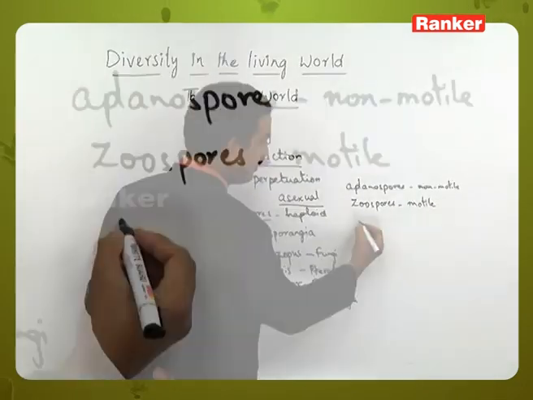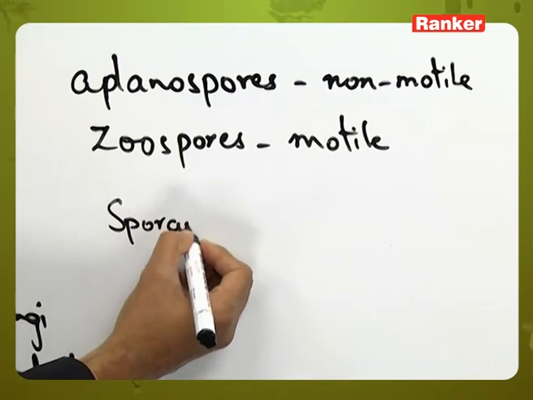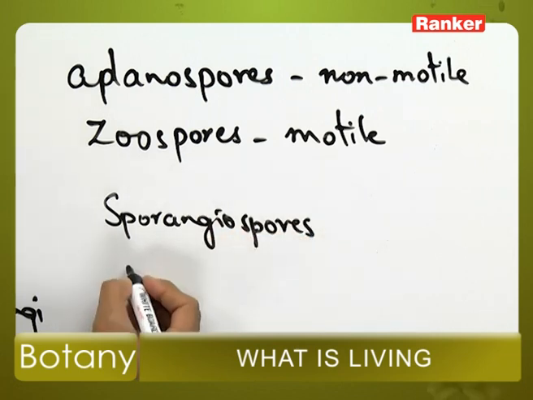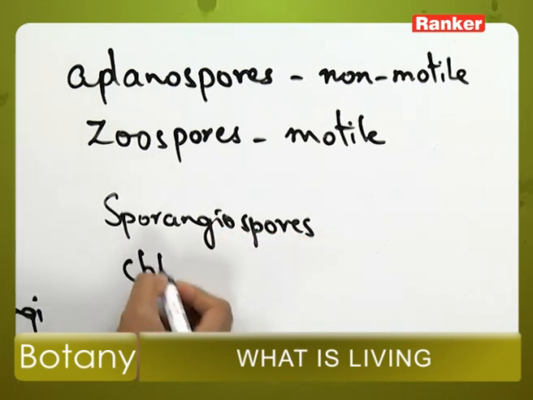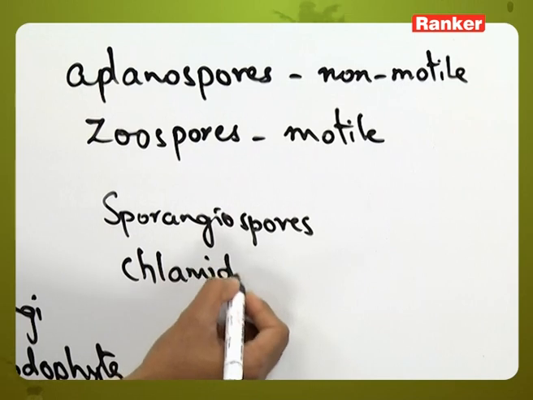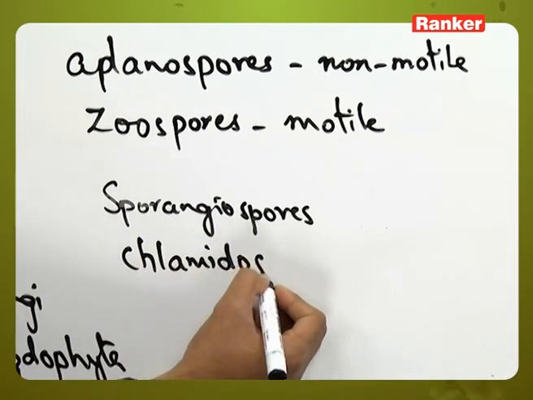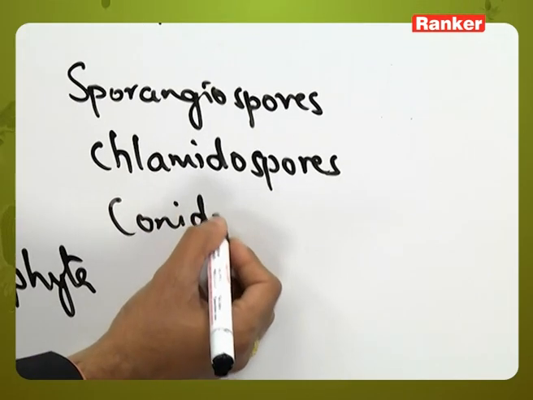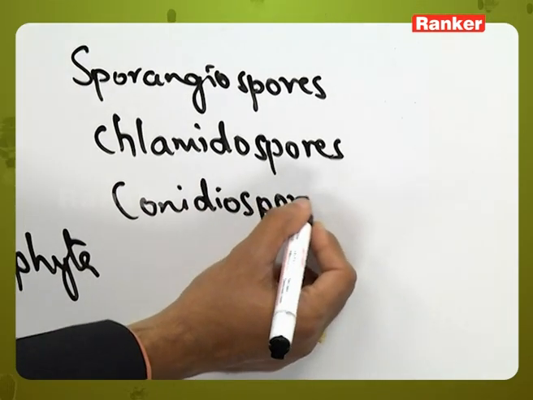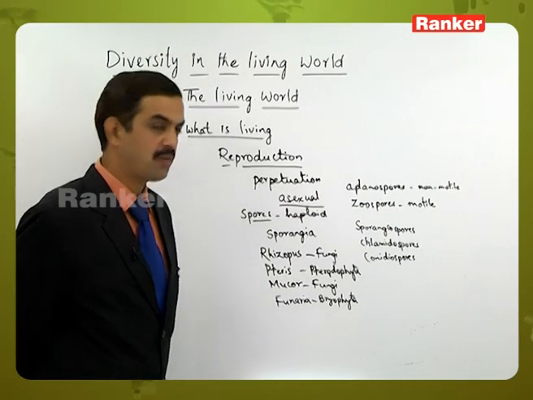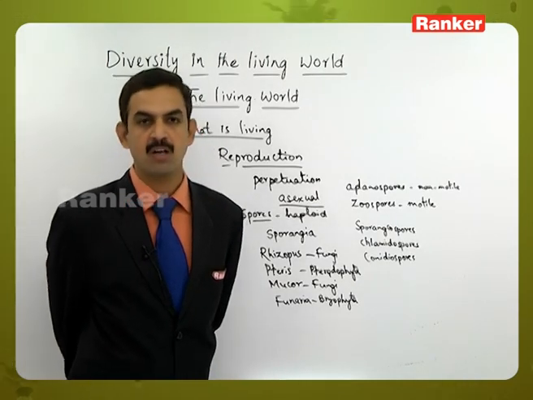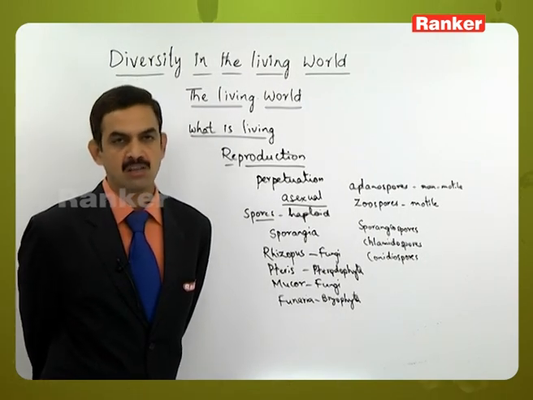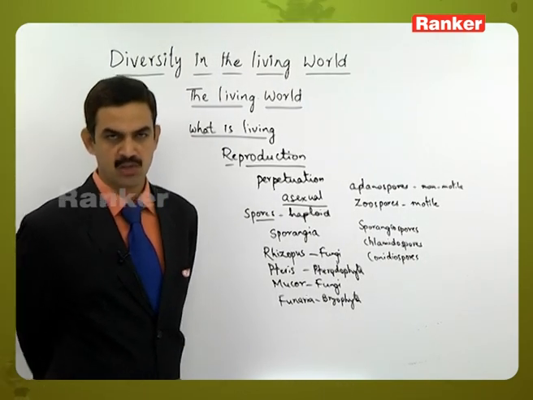In the same way, sporangiospores, chlamydospores, conidiospores. Likewise, if you go on discussing, various types of spores are produced by different types of organisms, which help in the perpetuation of the race or the generations and produce a new progeny.